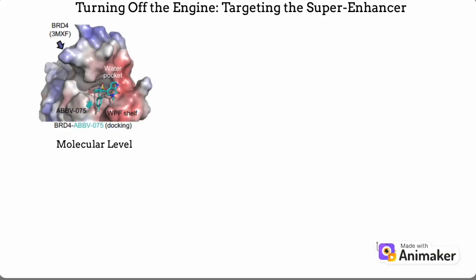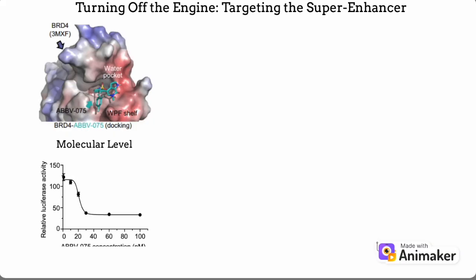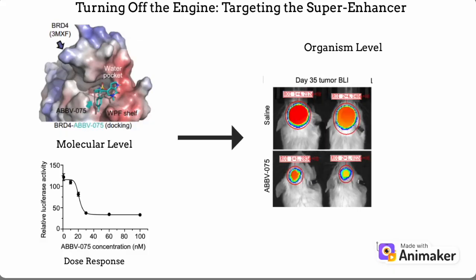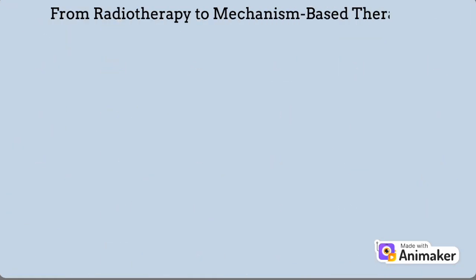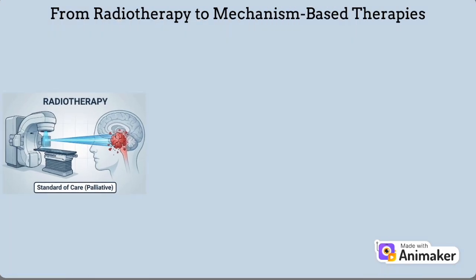To test this, they linked the enhancer to a luciferase reporter, essentially a molecular light bulb. As ABBV-075 concentration increases, the light signal drops, showing that we can pharmacologically dim this enhancer-driven switch. In mouse models, untreated tumors continue to expand, whereas ABBV-075-treated tumors grow much more slowly or shrink, demonstrating strong therapeutic potential preclinically. Clinically, radiotherapy is still the standard of care and is mainly palliative.